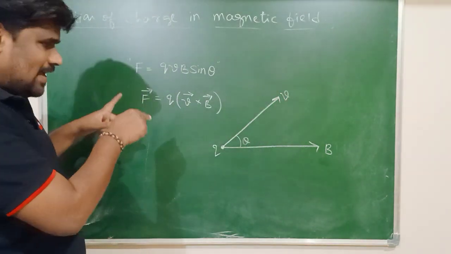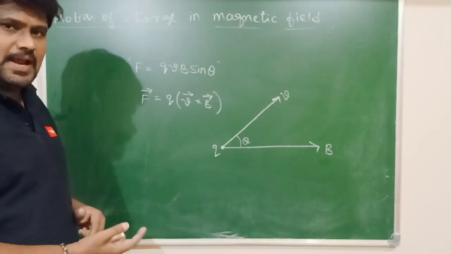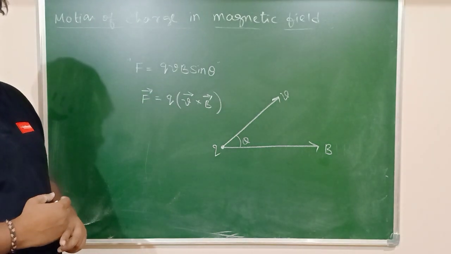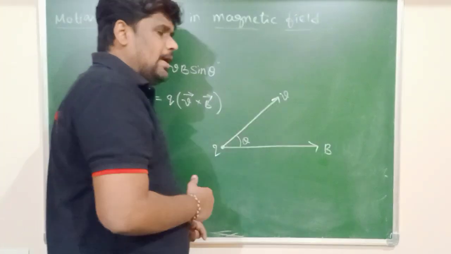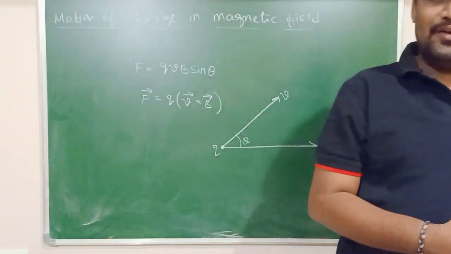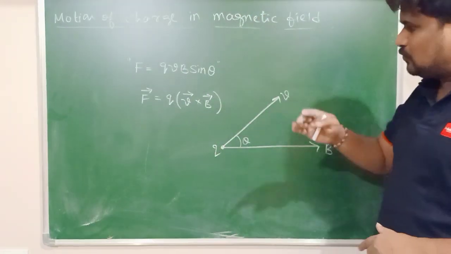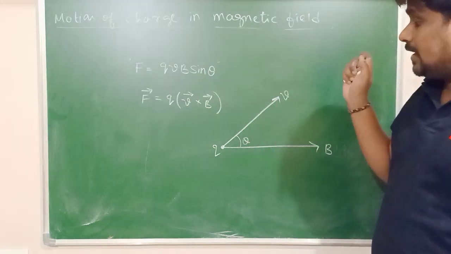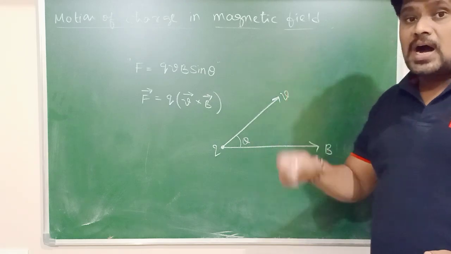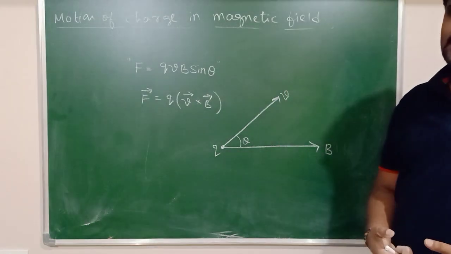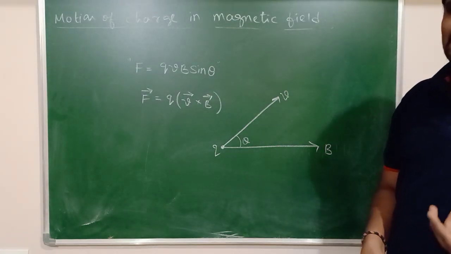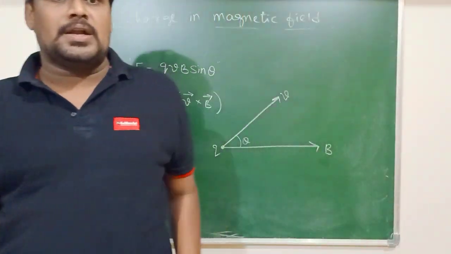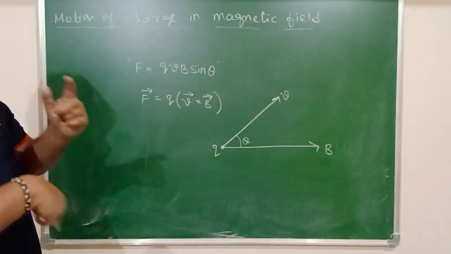This magnetic force acting on the charge is always perpendicular to the velocity. If this force is perpendicular to the velocity, definitely this force is which force? Centripetal force. That is, the magnetic force acting on charged particles serves as a centripetal force. As a result, that force makes a charged particle go in a curved path.